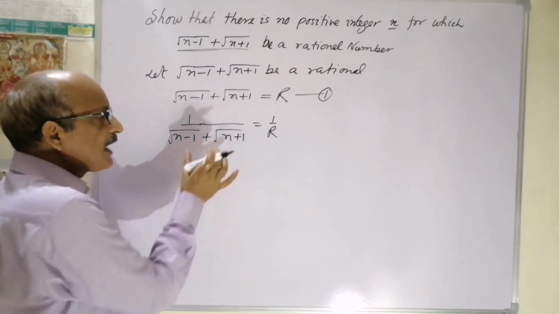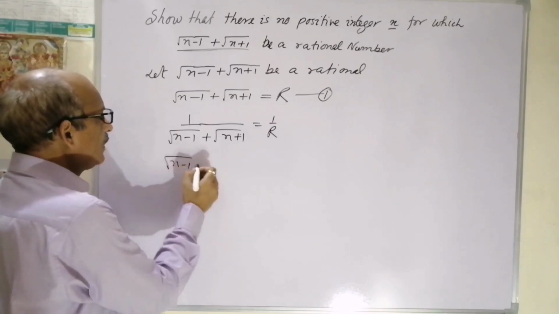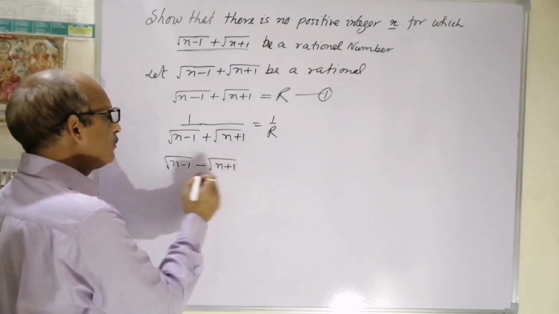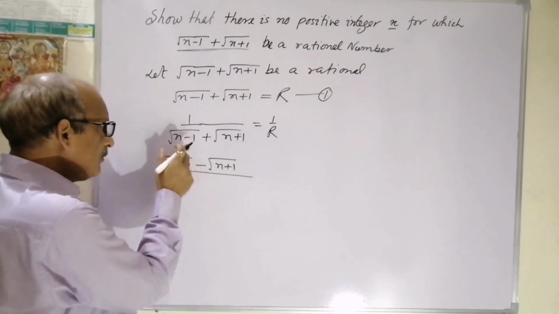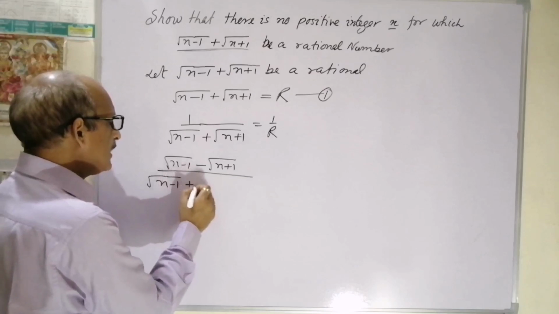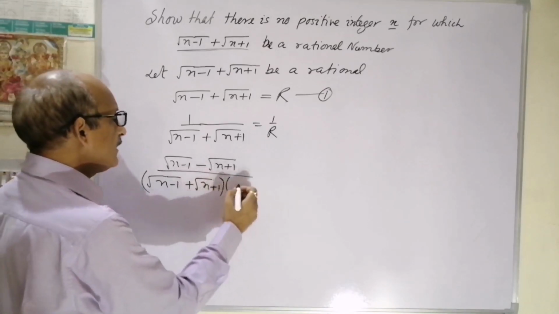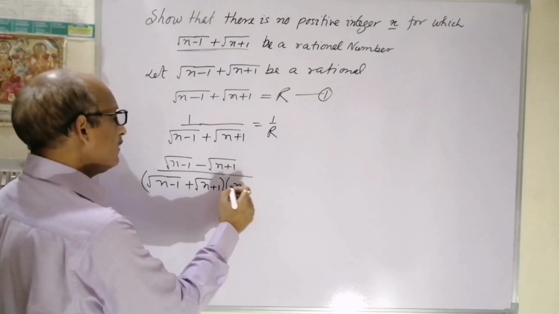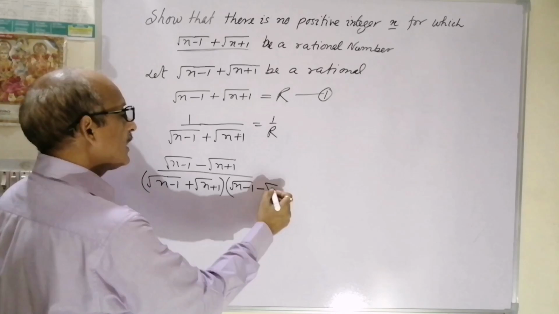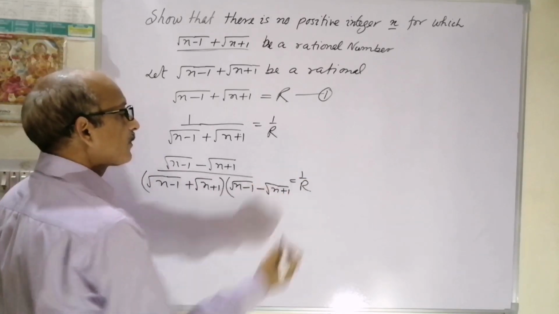Now rationalize it. We get root of n minus 1 minus root of n plus 1 upon root of n minus 1 plus root of n plus 1 in one bracket, into root of n minus 1 minus root of n plus 1, that is equal to 1 by r.